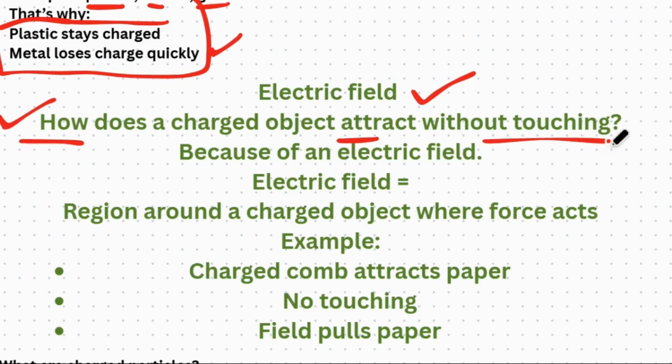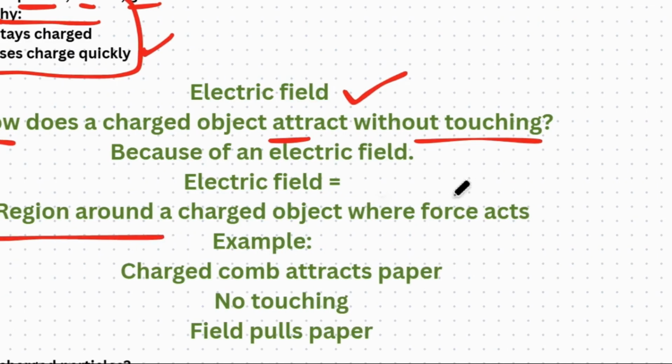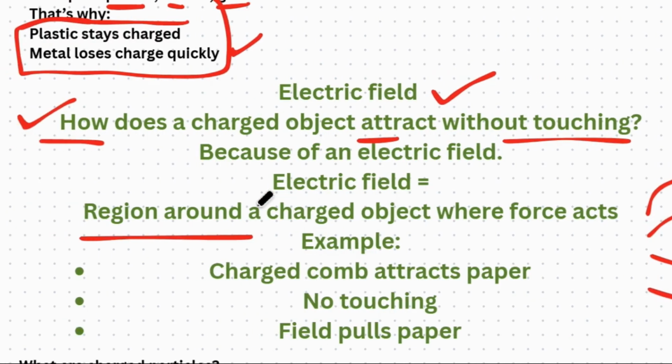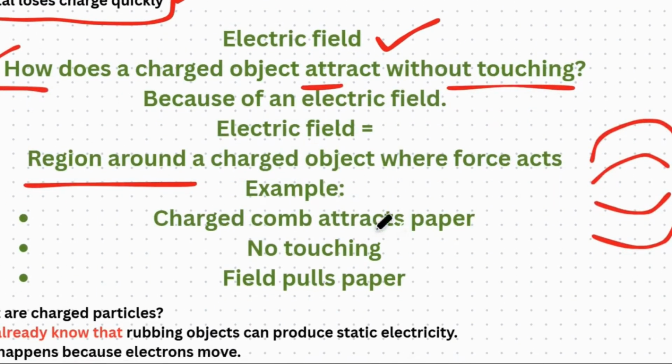Because you are not even touching it, but still a charged object attracts because of an electric field around the material. Okay, what is an electric field? An electric field is the region around a charged object. You have any object, and the region around that object is called the electric field.